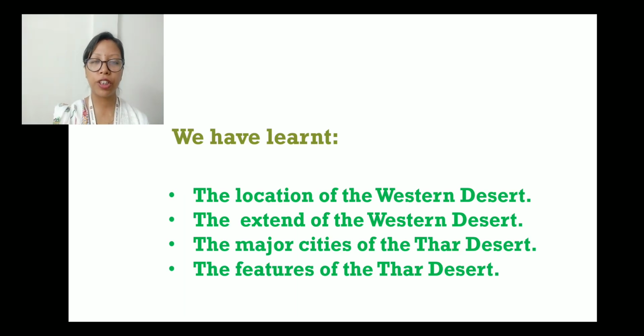So we have come to the conclusion of today's discussion. So what have we learned? We have learned the location of the Western Desert. Then we have learned the extent of the Western Desert, the major cities of the Thar Desert and the features of the Thar Desert. So these are the 4 subtopics that we have touched and discussed today in our class. I hope you are going to read the chapter and study it well. So I'm going to conclude my